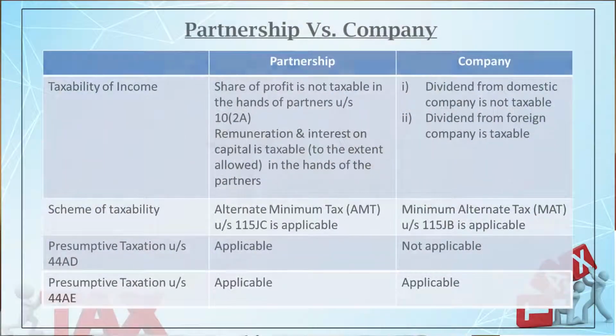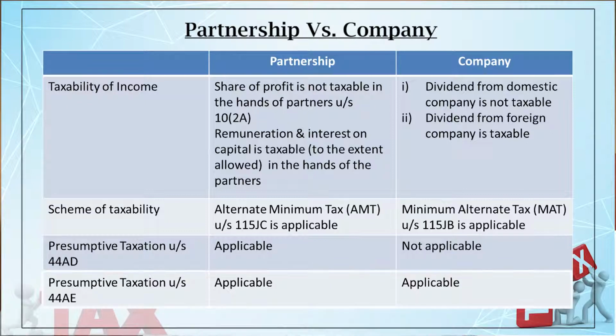From 2019-20 things have changed. For heavy vehicles, which are 12,000 kg or more, it is 1,000 per tonne of gross vehicle weight, and for vehicles other than heavy vehicles it is 7,500 per month. Now very interestingly, this scheme is applicable to both partnership and company. So if the business of hiring and leasing goods carriages is done by a firm, they can enjoy 44AE. If it is done by a company, they can enjoy 44AE.